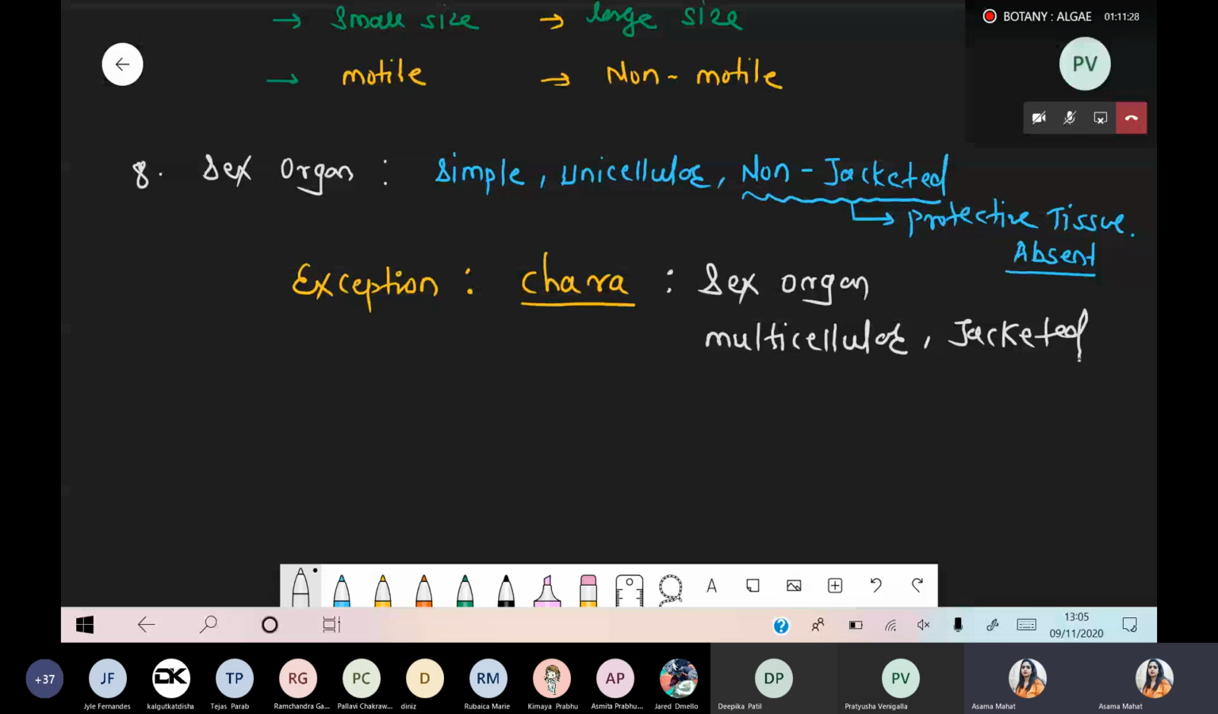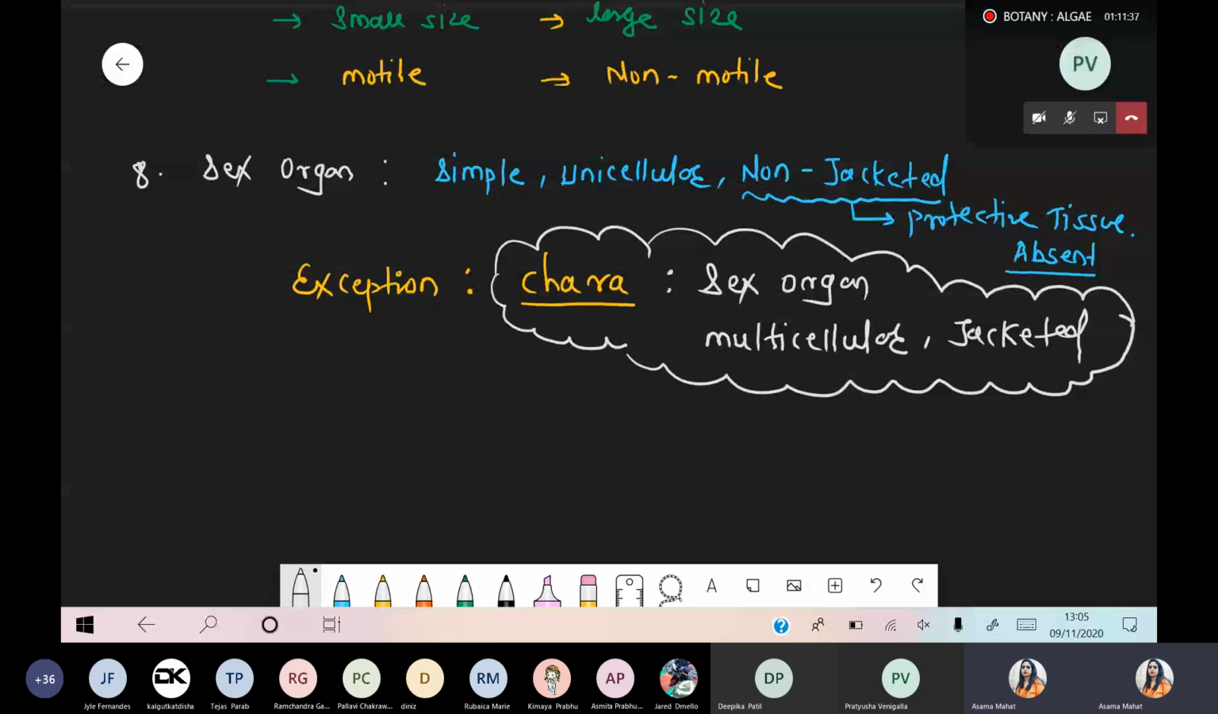So this is a unique property of Chara. Almost all algae have unicellular non-jacketed sex organs. But in Chara, the sex organs are multicellular, meaning made up of many cells. Many cells get involved, plus a protective layer, that is a jacket, is present. So these are jacketed.